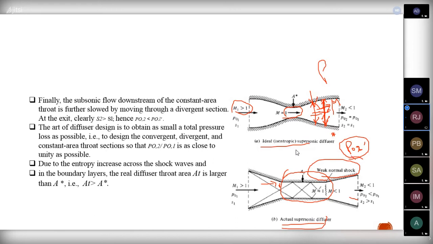That means in ideal diffusers, what they are telling is that the Mach number will be reduced in the divergent section, but it cannot happen in real time because of the normal shock formed at the divergent section. So in order to minimize that effect, we will be using this constant area duct. That's the main thing here.